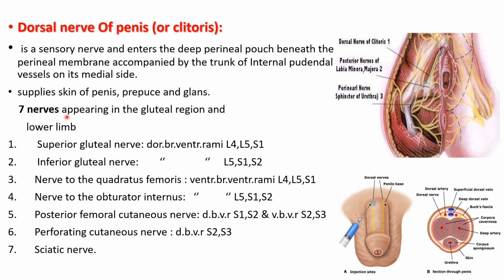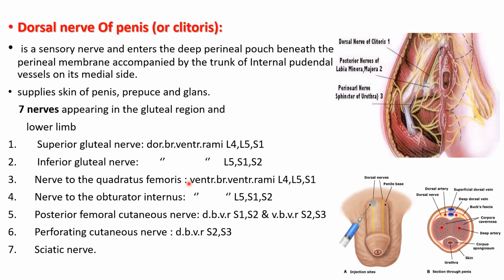So the 7 nerves which appear in the gluteal region and lower limb, I have not discussed in detail because these nerves have been taught in the lower limb. Superior gluteal nerve arises from the dorsal branches of the ventral rami of L4, L5, S1, and inferior gluteal nerve from the dorsal branches of ventral rami of L5, S1, S2.